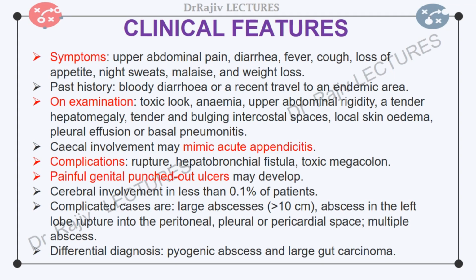Once an abscess is identified in the liver through radiographic studies, the most important distinction to be made is between amoebic and pyogenic abscess. Pyogenic abscess typically occurs in an older population, and patients usually have a history of bowel disease or a recent surgery.